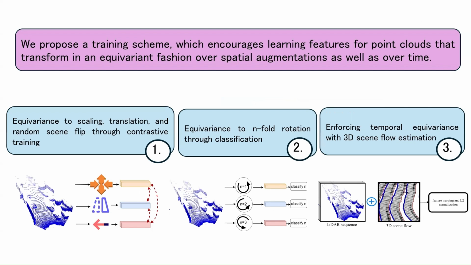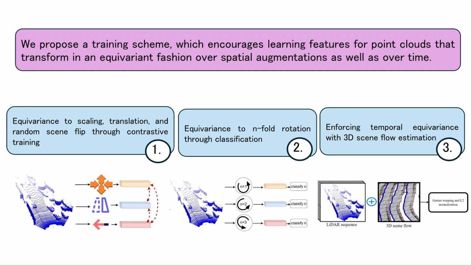We propose the framework ESSL 3D. We consider LiDAR scenes applied with a series of spatial and temporal augmentations to train a 3D feature encoder under a joint equivariant contrastive learning objective and a flow equivariance objective. To encourage spatial equivariance, transformed views of a scene are contrasted at the point level as well as passed to a classification head to predict the applied geometric transformation.